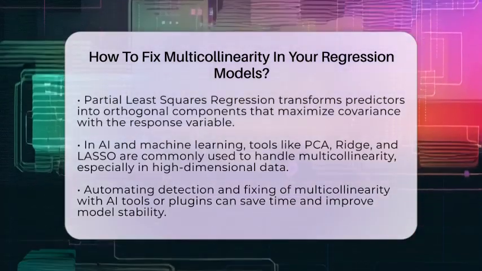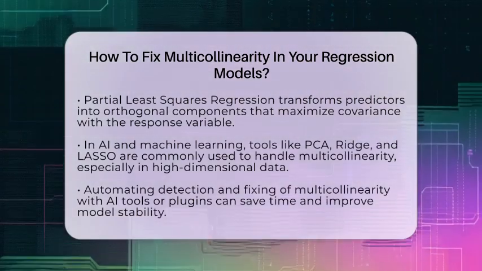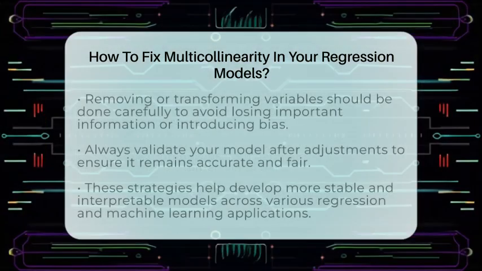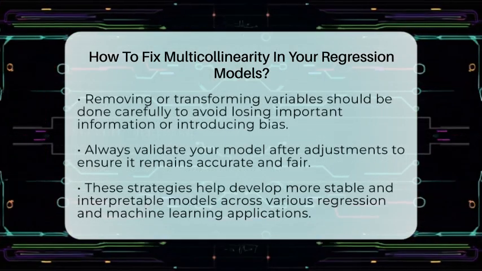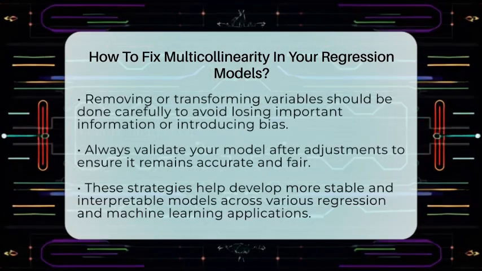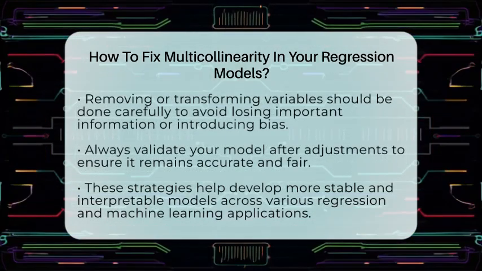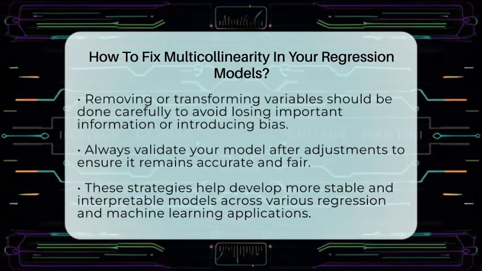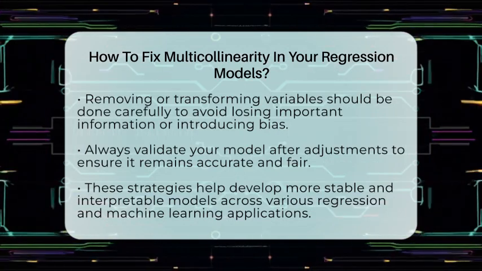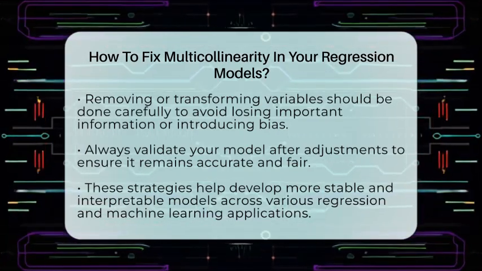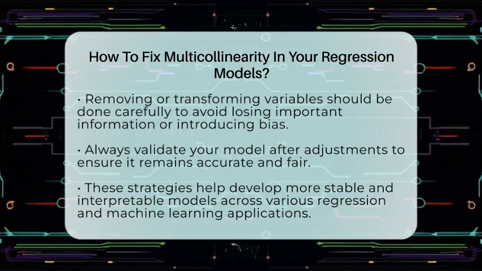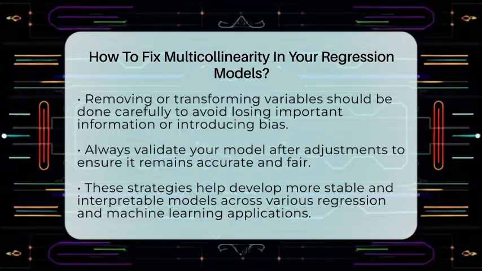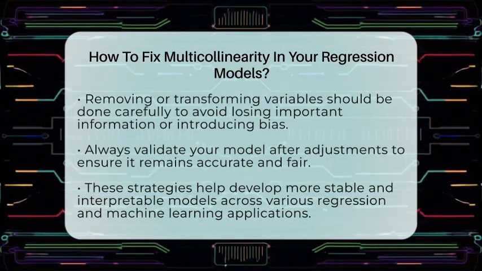In the world of artificial intelligence and machine learning, especially in supervised learning where models learn from labeled data, fixing multicollinearity is key. Regularized regression methods like ridge and LASSO are popular because they work well with many features. Dimensionality reduction techniques like principal component analysis are often used before training models to make the data more manageable.